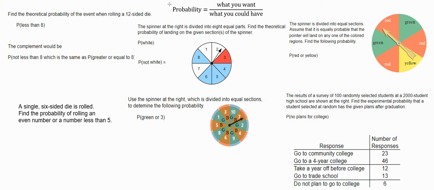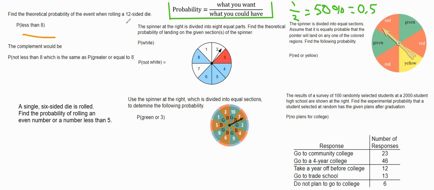So probability, informally, is what you want or what you're looking for over what you could have. We can express probability as a percent, a fraction, or as a decimal. So if something has a 1 in 2 chance of happening, we could say it's 1/2. We could say it's 50%. Or we could say it's 0.5. Look at the question carefully to see if you want this fraction to be simplified or not.